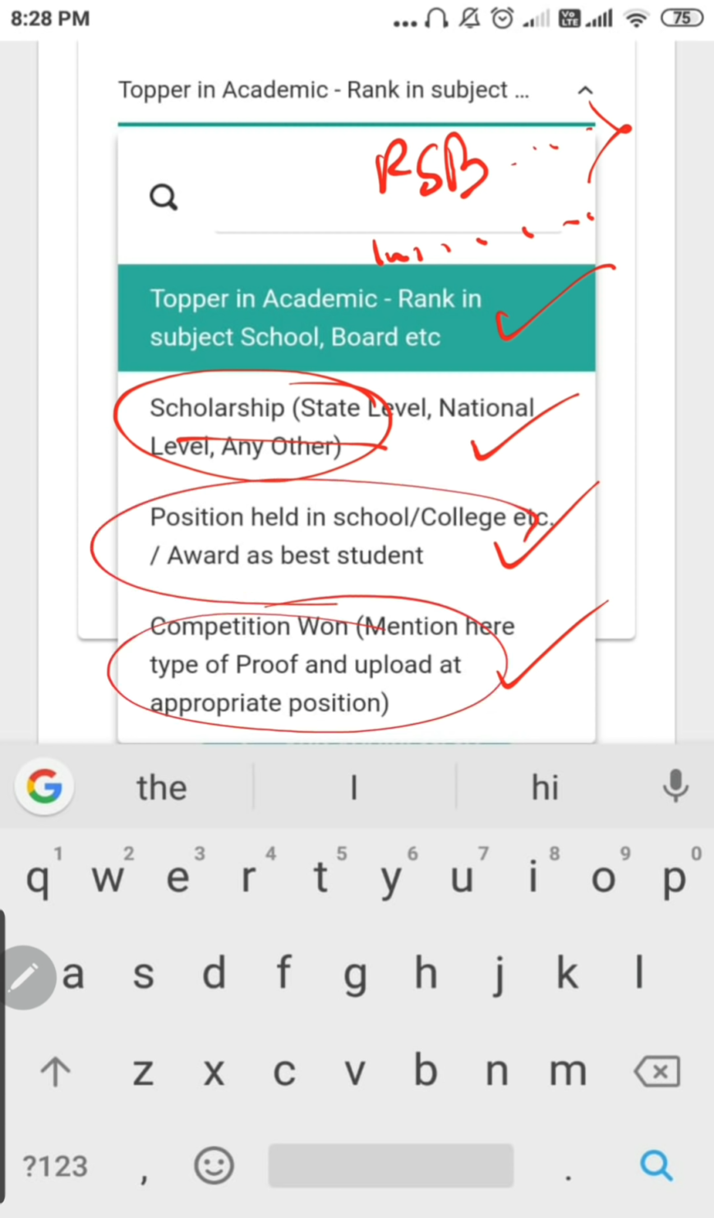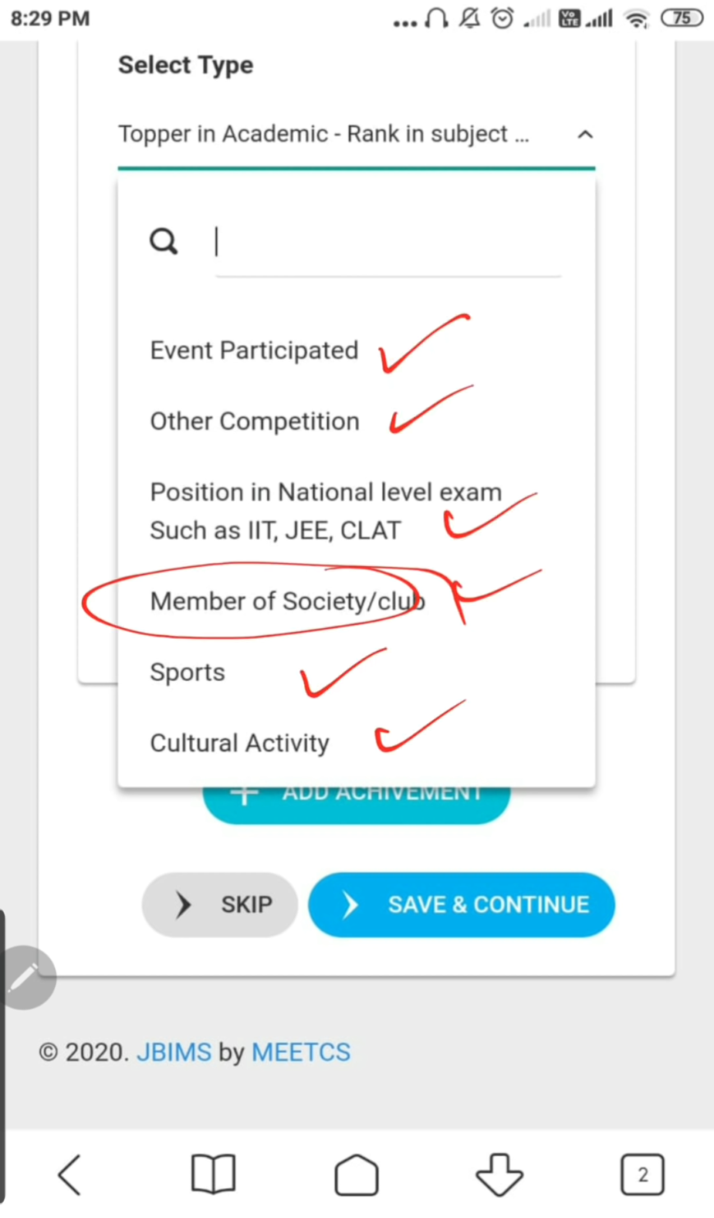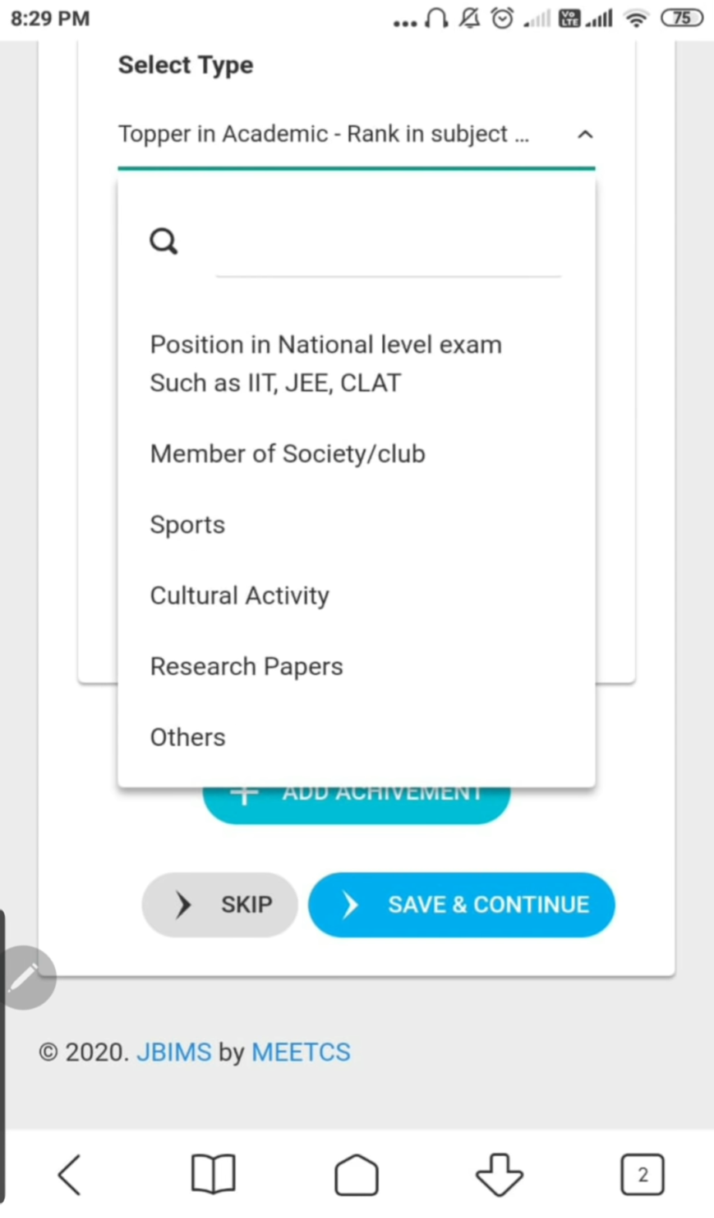Competition won and position held. You were the CR, you were this, you were that. Proof चाहिए. Photograph will work. Even if you participated in any of the events you can mention here. All the events, sports society में आप थे. ठीक है. You can mention all those things here.